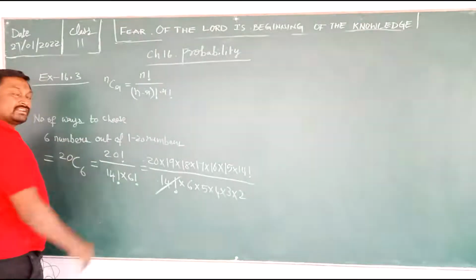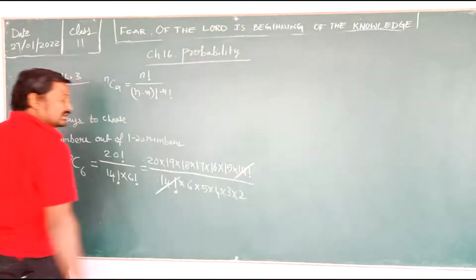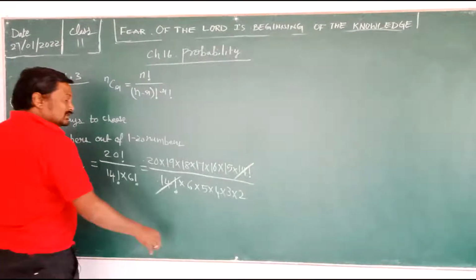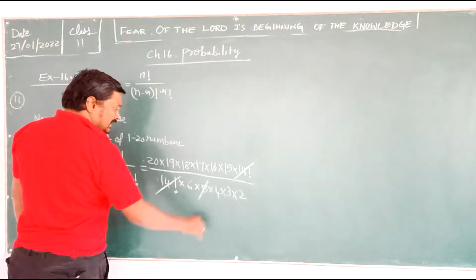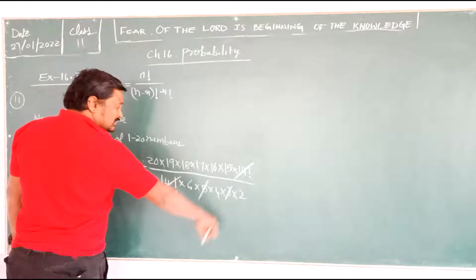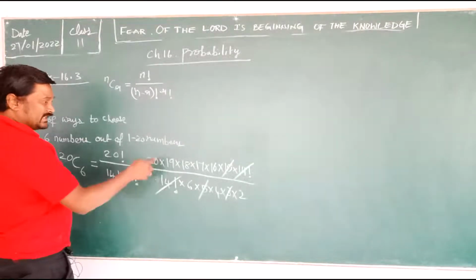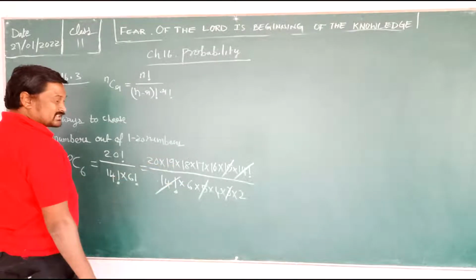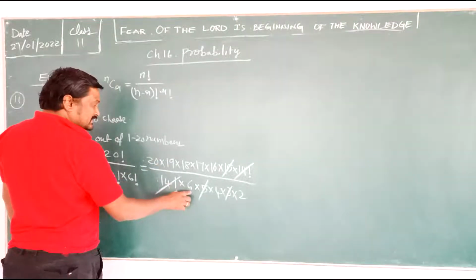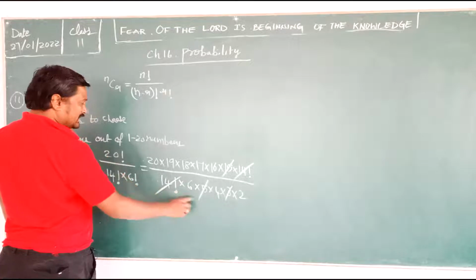So now 14 factorial gets cancelled. Now 3 ones, 5 threes are 15 and here 15 gets cancelled. Any other possibilities? Let's check here. 6 fours, okay, it is not possible.